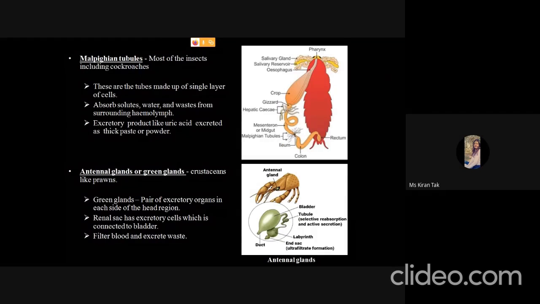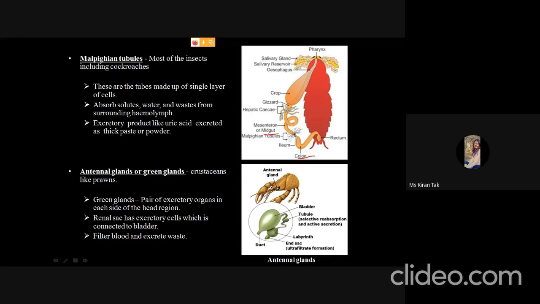So in this diagram, we can see this is the alimentary canal. The alimentary canal is present in the hemocoel cavity of the cockroach, and this cavity has a fluid that is called hemolymph. Okay, so in this alimentary canal, this is the midgut, and this is the hindgut.